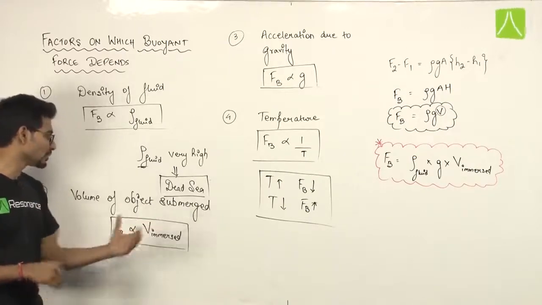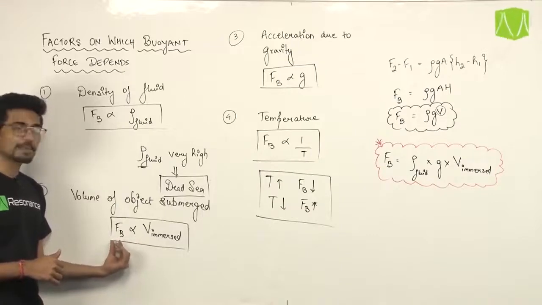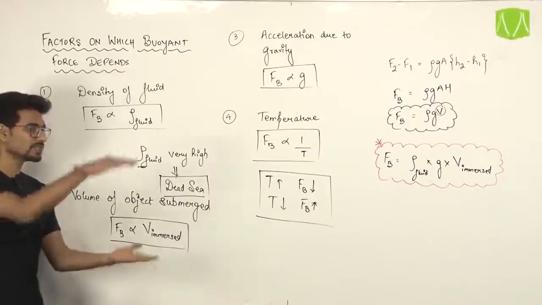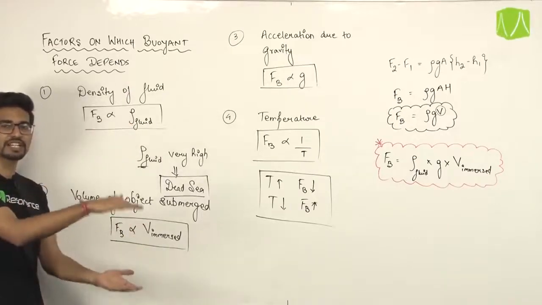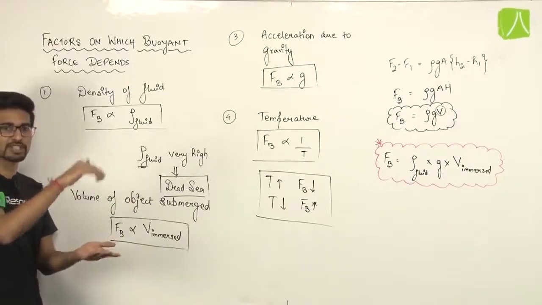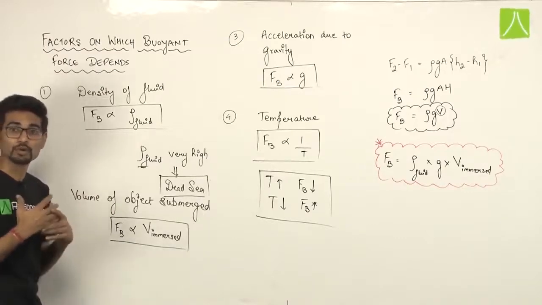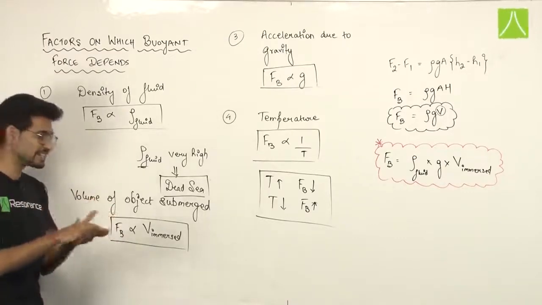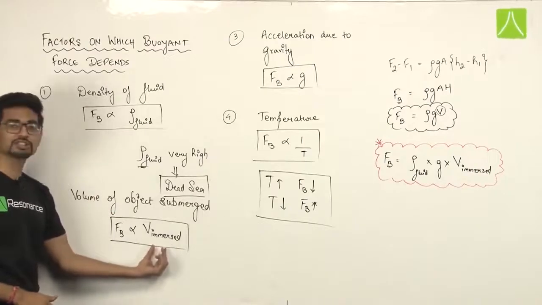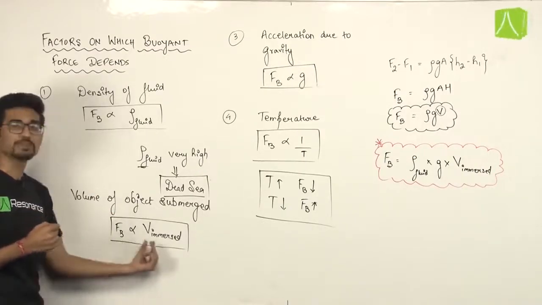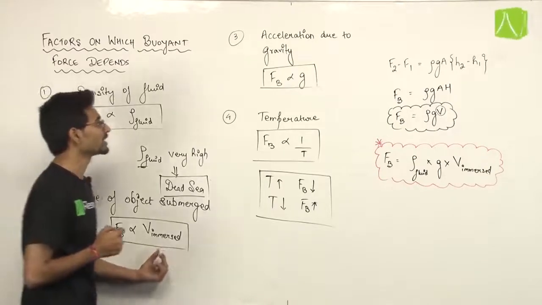Volume of object submerged. Buoyant force is directly proportional to the volume of the object immersed or submerged. If there is an object which is completely immersed, and another object of which only some part is immersed, you can see in which the buoyant force will be more. The buoyant force will be more in the object which is completely submerged. So the volume immersed is a very important point, as buoyant force depends on it directly.